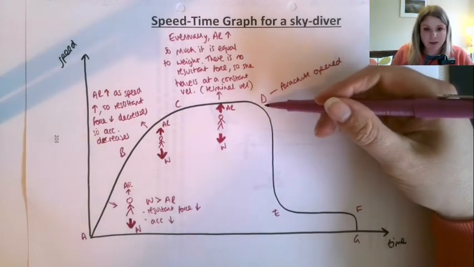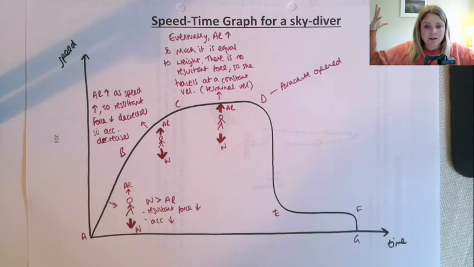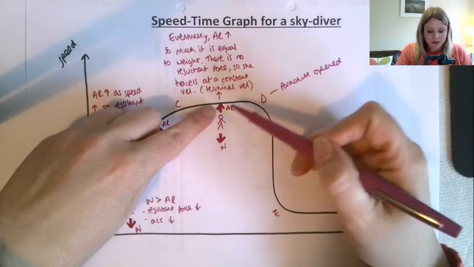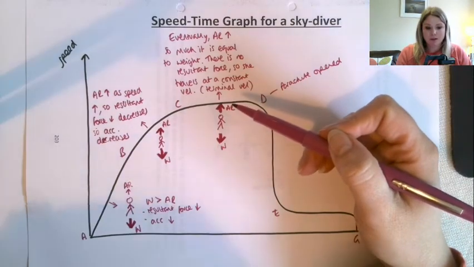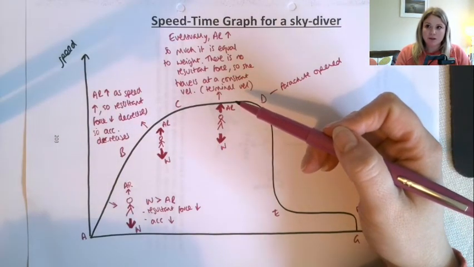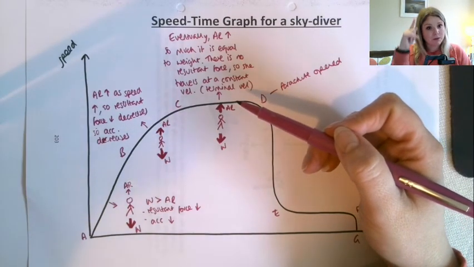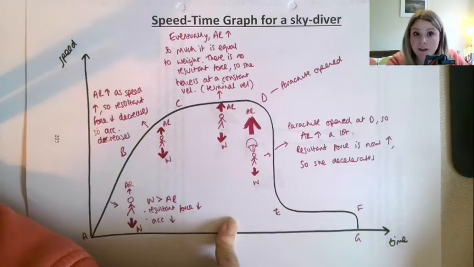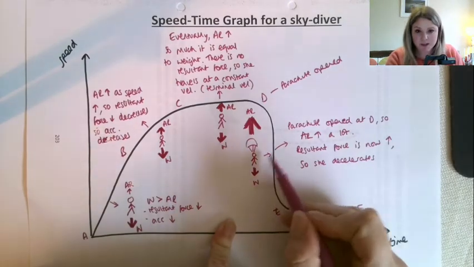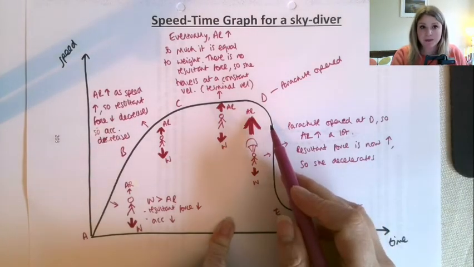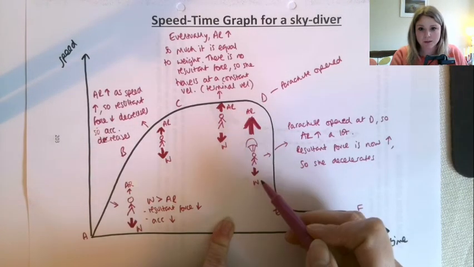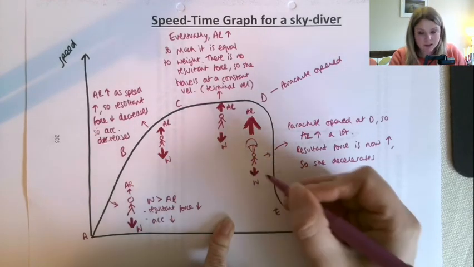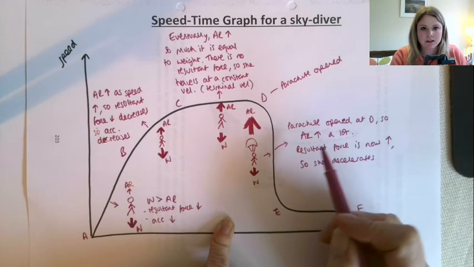Then, because the parachute has opened, that has increased the effect of air resistance dramatically. So now the air resistance force is massive compared to the weight. So she's going to decelerate because she's moving down, but the resultant force is going to be up the way. So I'm going to get that written and drawn in here. So here's my picture for this wee one. We've got a really big air resistance force compared to the weight, which I've tried to draw the same the whole way through. Don't know how successful that has been. And then this is just the wee description.